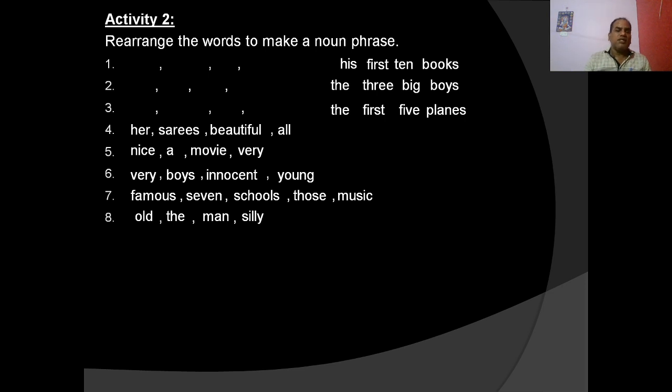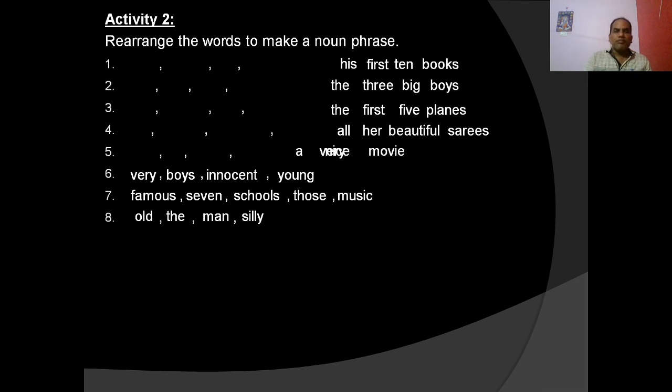Okay, then in the first question, all saris beautiful her: all her beautiful saris. All, the predeterminer, comes first, her is the possessive, beautiful is the adjective, then comes the noun saris. Next question, nice a movie very. You see, a is used first, very nice adjective phrase. In that adjective phrase, very is intensifier comes first, then nice adjective comes, and then comes the noun movie.